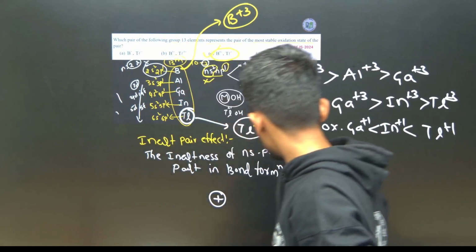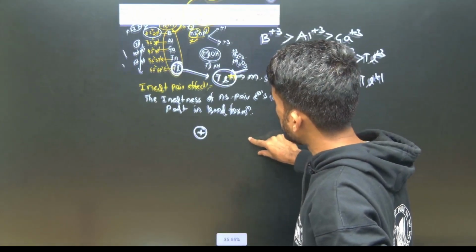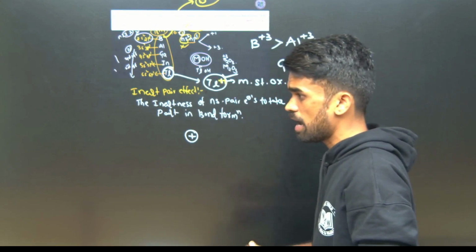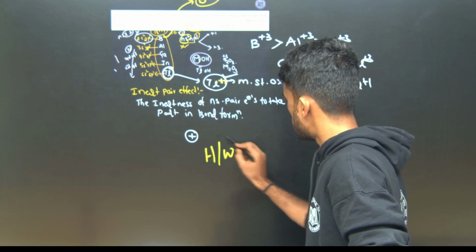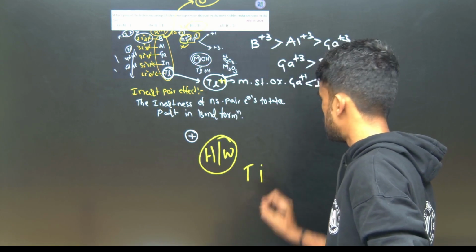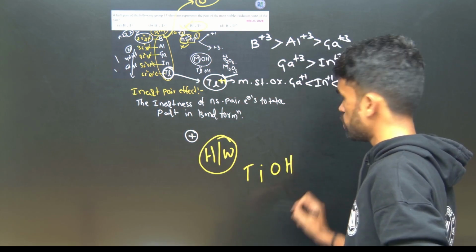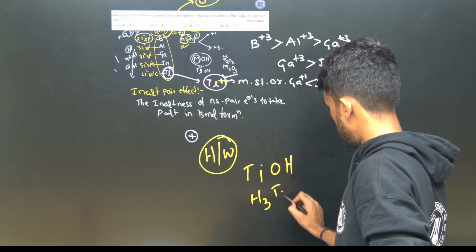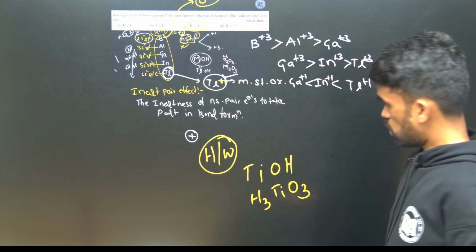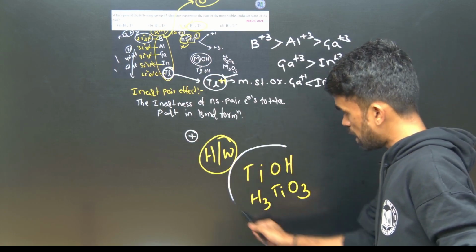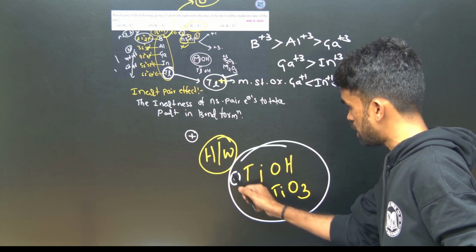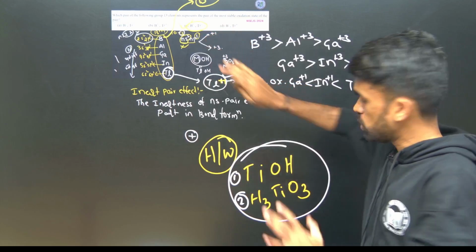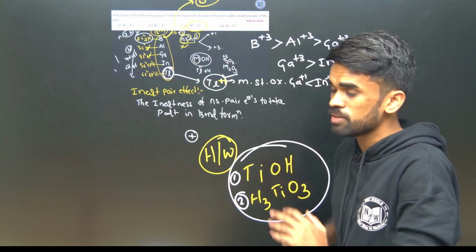Now I just wanted to know a few answers from your side. Let me give you a question, and I am expecting an answer from your side. I have a TlOH type compound and one more compound, H3TlO3. Tell me which compound is more stable, the first option or the second option. Based on inert pair effect, answer this question in the comment box.